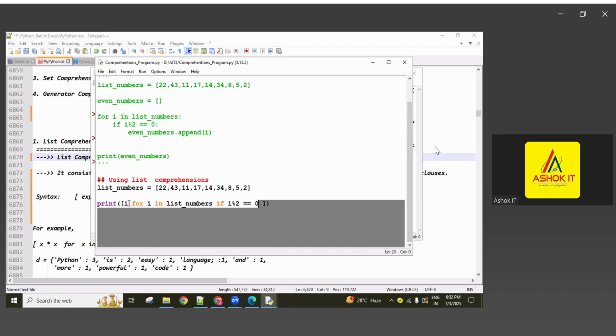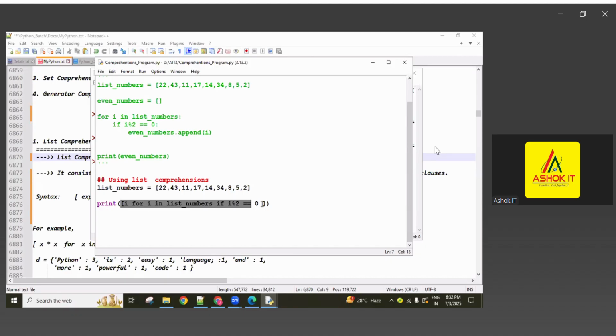If you want to save in the memory location, then you can assign it to one variable like this. This entire syntax you can assign to one variable, and that variable you can print. Okay, this is the list comprehension. Come on, let me know. Are you clear about this syntax for this example?